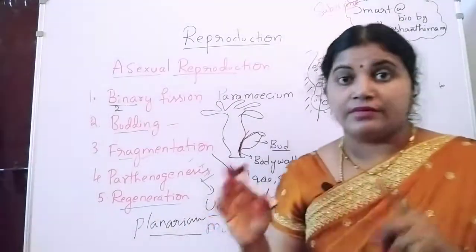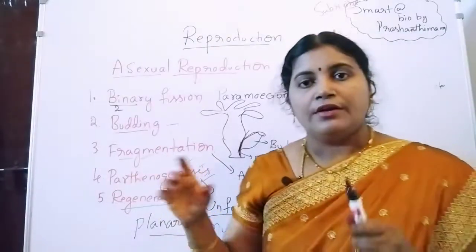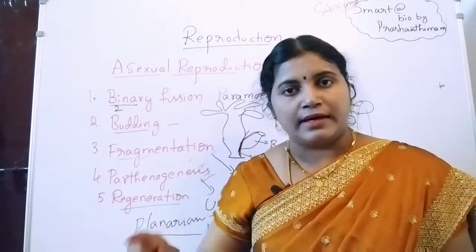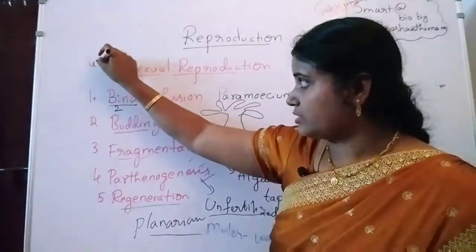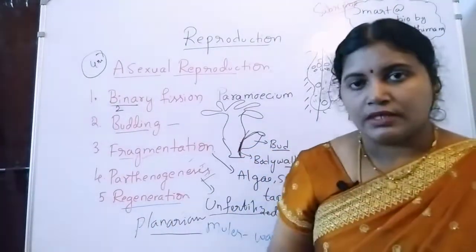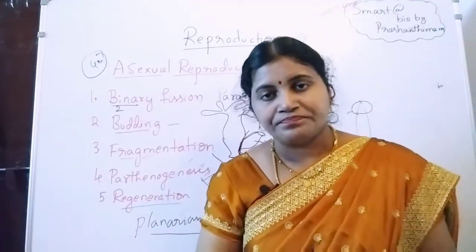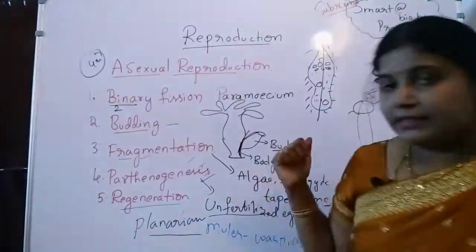Examples are very important. After explaining the definition, you have to draw or write the example. It is a very important topic, and we can expect it as a 4 marks answer. So take the screenshot. Next we are going to see vegetative propagation. So take the screenshot, all of you.